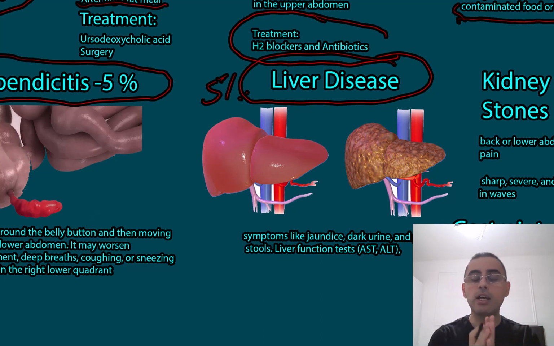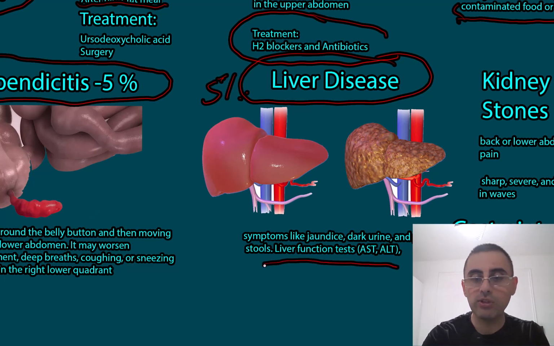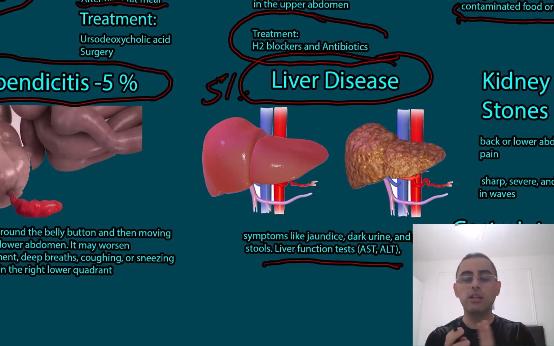But in this case we already have important signs and symptoms like jaundice, dark urine, pale stool, and liver functions, AST and ALT, are also not normal. So if a person has, for example, cirrhosis or hepatitis, they usually have other symptoms besides right upper abdominal pain, because it's not the first symptom.